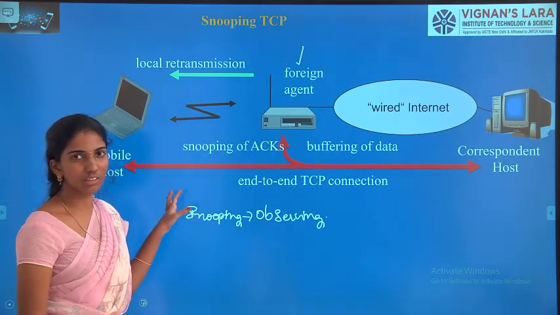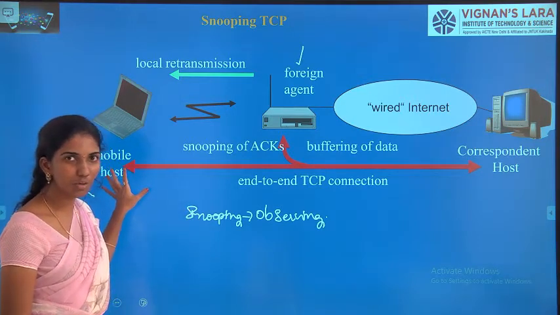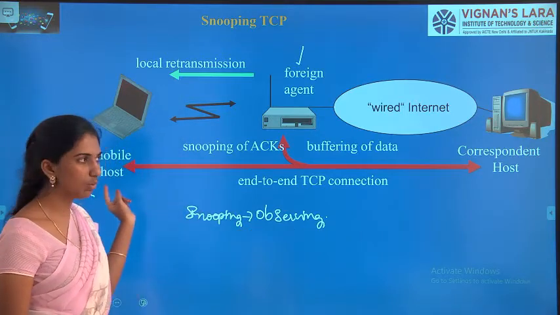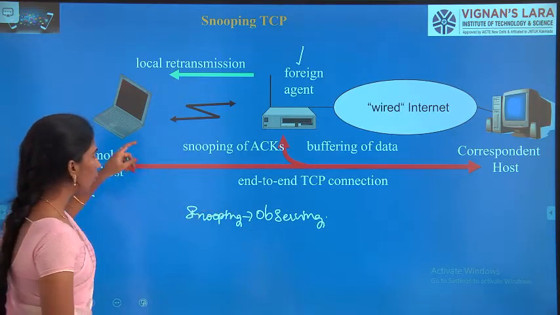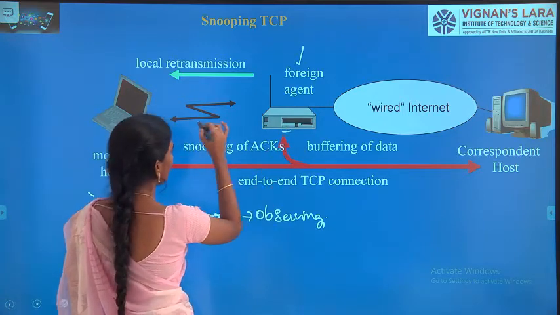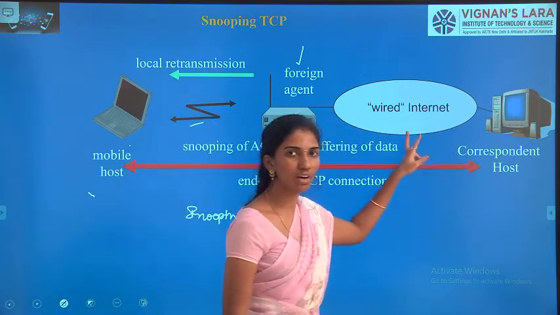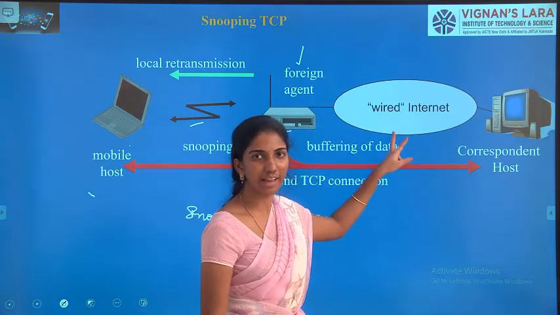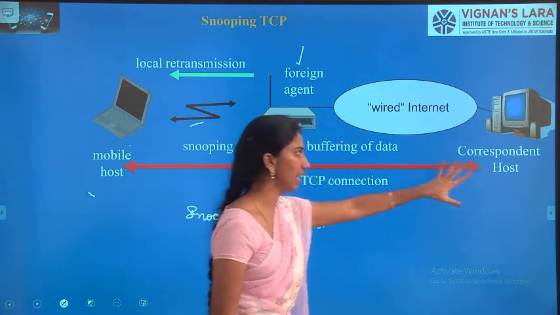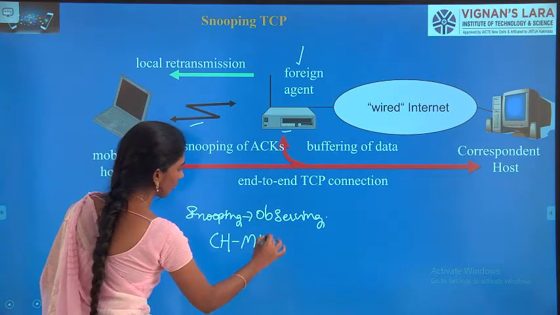What is the concept behind this? For communication we need to have two nodes, one is the mobile host and the second is the correspondent host. If we want to transfer data between these two, here between the wireless host and the foreign agent we have a wireless connection, and between the foreign agent and the correspondent host we have a wired internet, that is nothing but LAN cables.